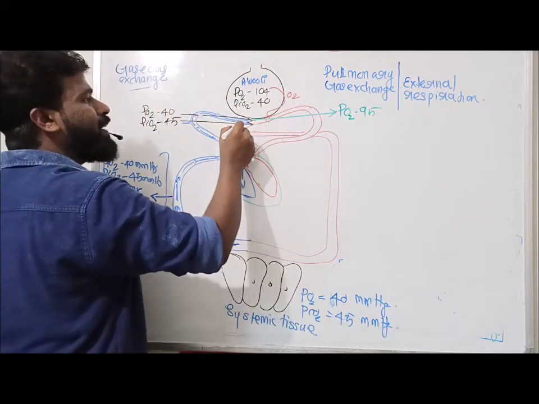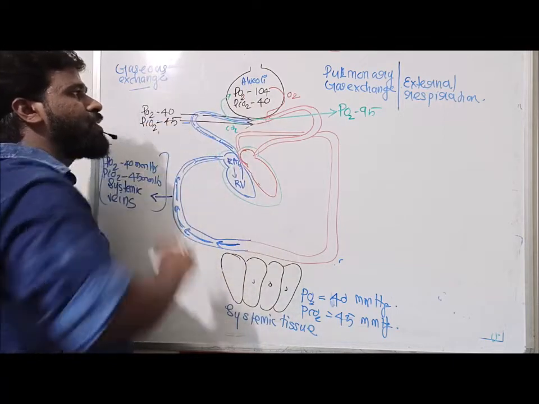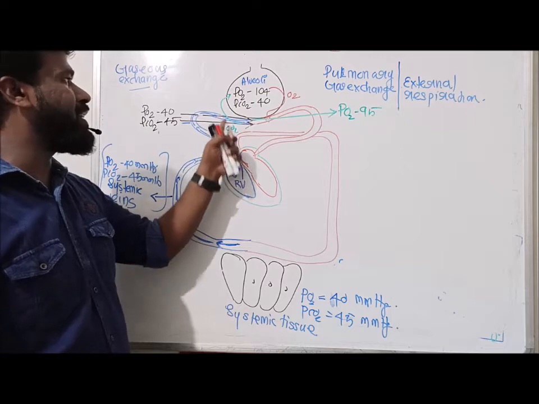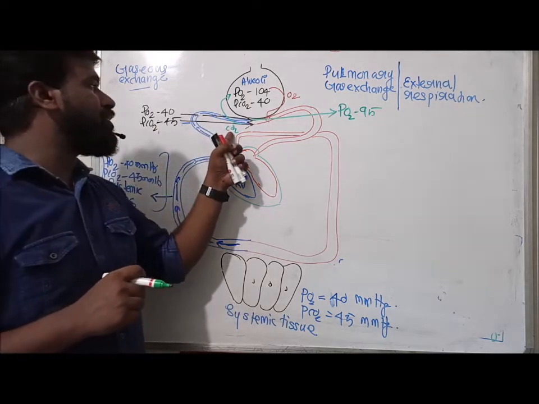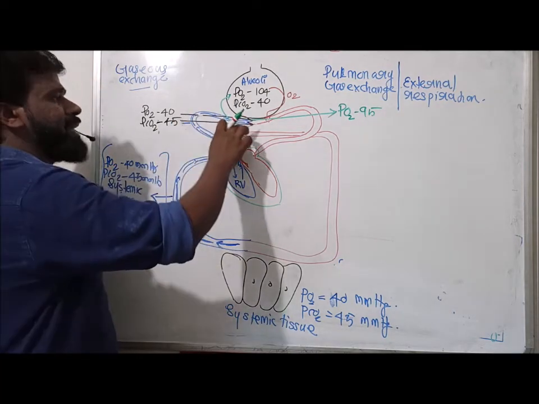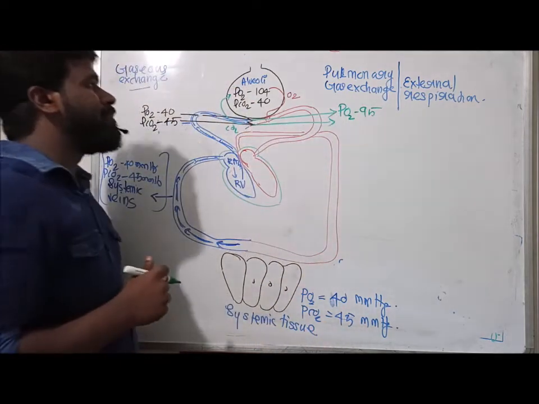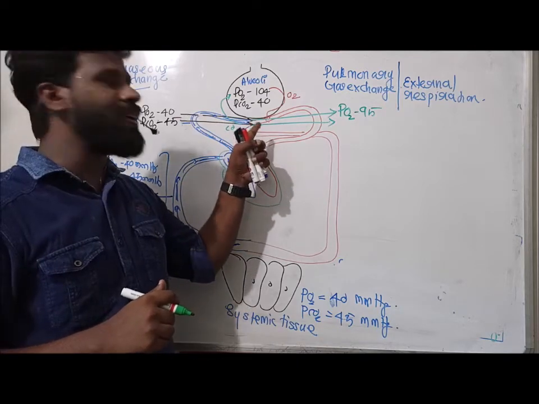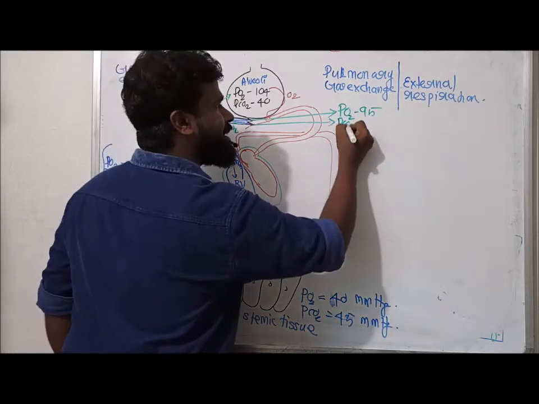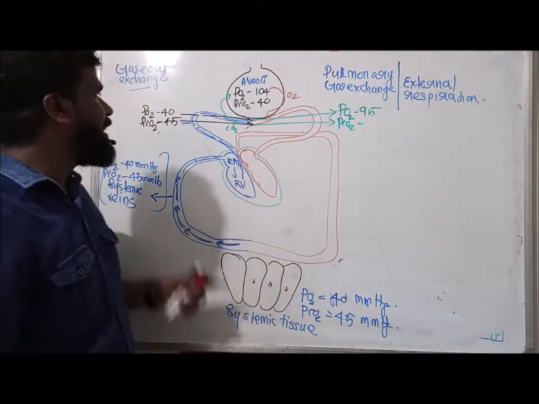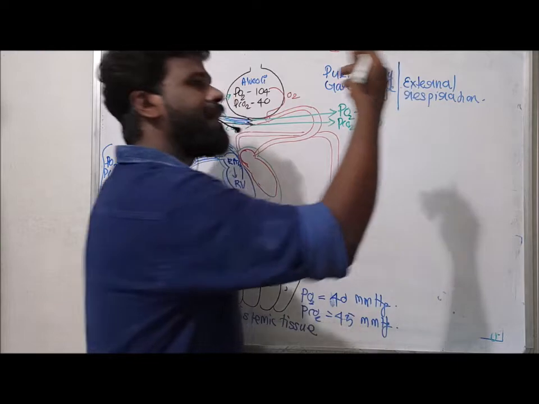Similarly, the carbon dioxide from the blood diffuses to the alveoli from its high concentration to low concentration, from PCO2 45 to PCO2 40, from the capillary surrounding alveoli to alveoli. So what happened to the carbon dioxide concentration? When the blood passes through the capillaries surrounding these alveoli, carbon dioxide from the blood diffuses to the alveoli. So the partial pressure of carbon dioxide decreases from 45 to 40. The blood becomes oxygenated.